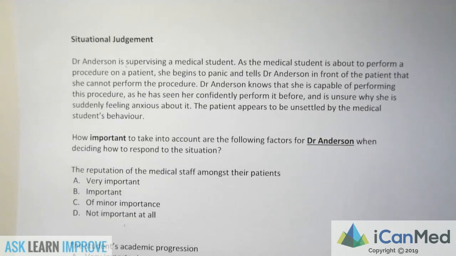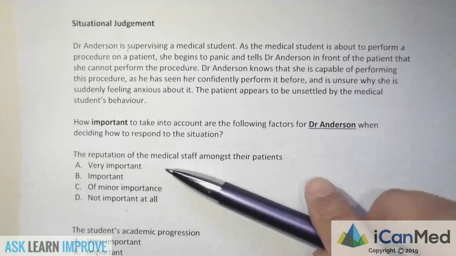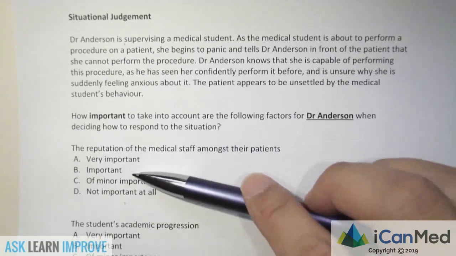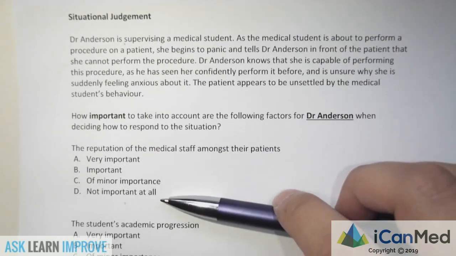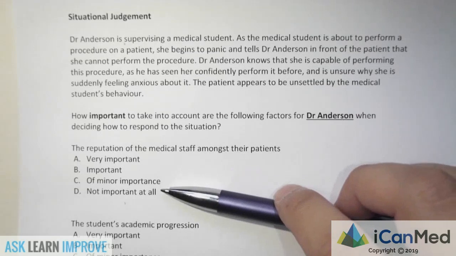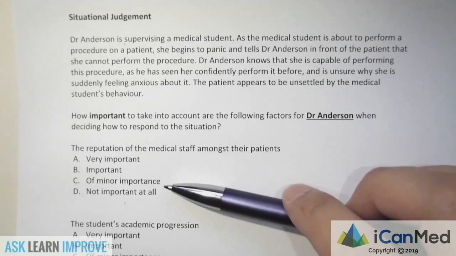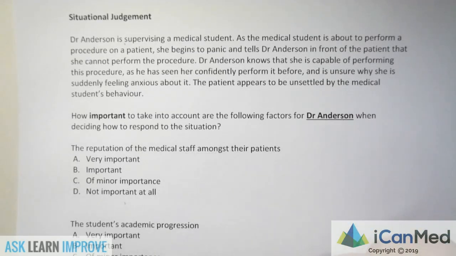So if you do questions and reflect upon why a consideration is very important, important, of minor importance, or not important at all, even if you get the question wrong, you'll remember how to answer in a similar situation in the future. If you reflect on your errors and adjust how you judge a certain situation, you will get better as long as you become more familiar with all the situations.